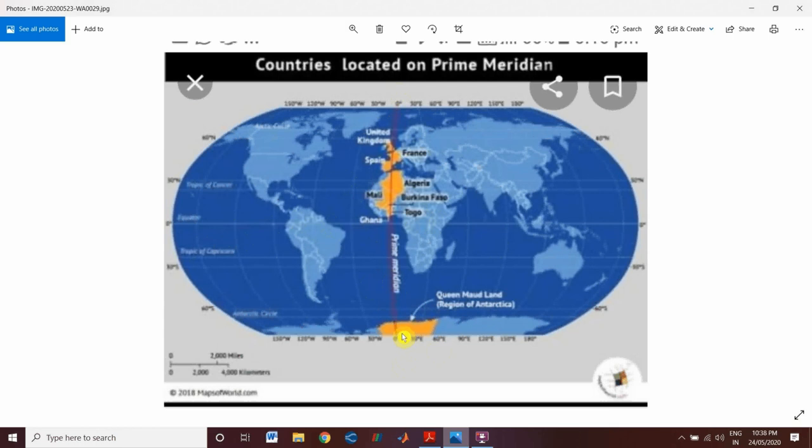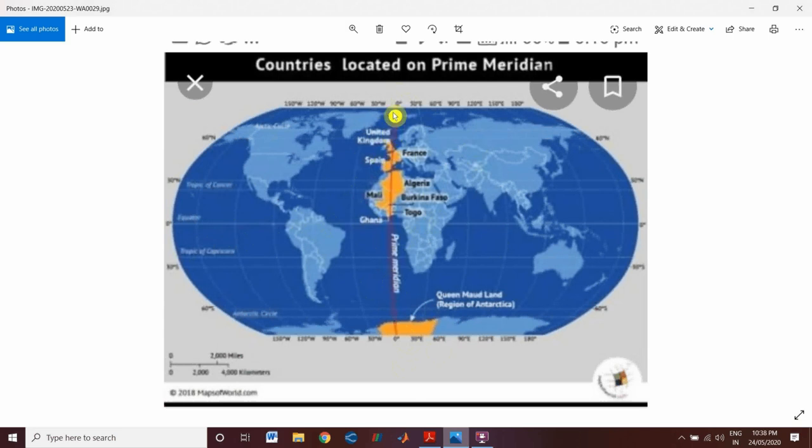So this prime meridian line, which represents 0 degree longitude, is an imaginary line and it could have been chosen anywhere, but at that time England was ruling most of the colonies, so they were powerful.